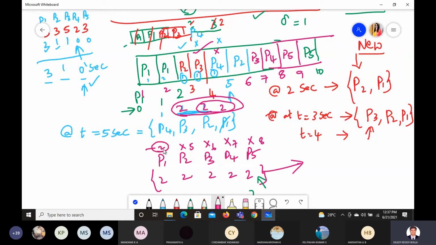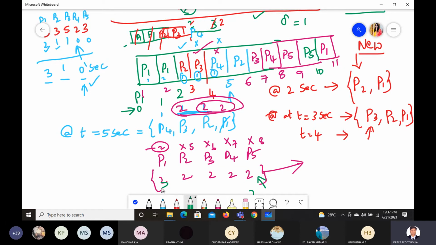Okay, so 2, which means P1. When all of them have equal priority, this one we should check. So 2 rules. So P1 is coming up next at 10. So it will go for 11. Now at time 11 you check this one.